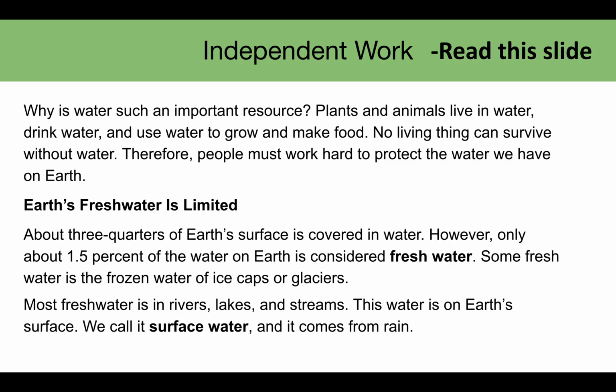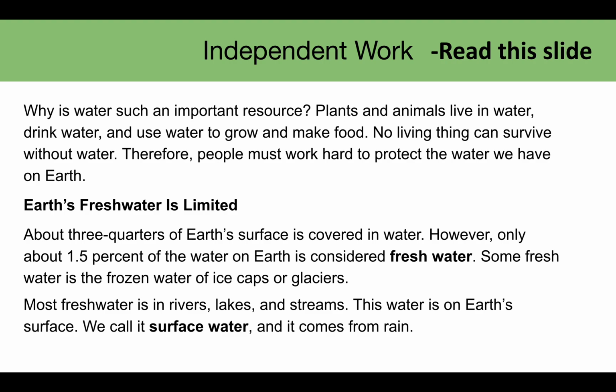Why is water such an important resource? Plants and animals live in water, drink water, and use water to grow and make food. No living thing can survive without water. Therefore, people must work hard to protect the water we have on Earth. Earth's fresh water is limited. About 3/4 of Earth's surface is covered in water. However, only about 1.5% of water on Earth is considered fresh water.